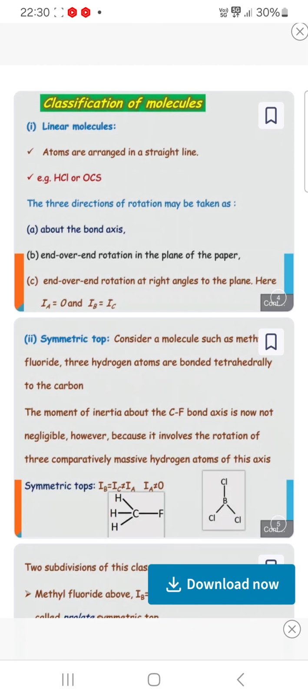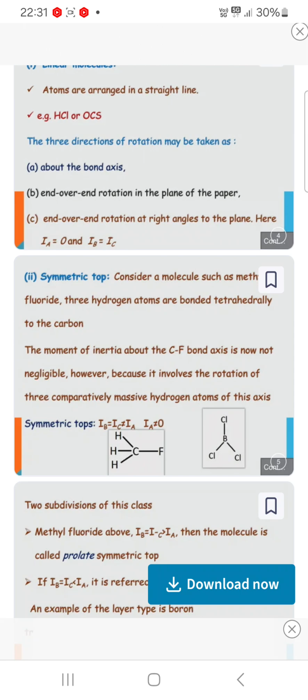Now, classification of molecules. My friends, linear molecules have atoms arranged in a straight line, like HCl or OCS. The three directions of rotation may be taken as: first, about the bond axis; second, end over end rotation in the plane of the paper; and third, end over end rotation at right angles to the plane. Here IA is equal to 0, IB is equal to IC.